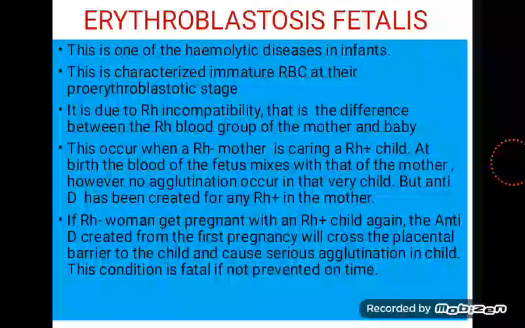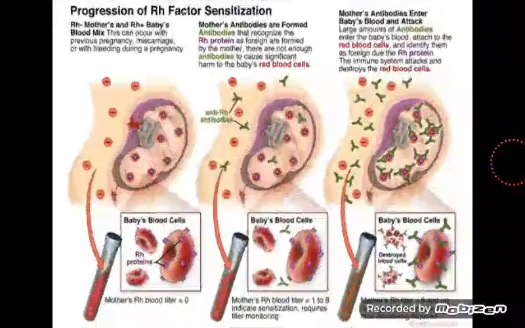The second time the woman gets pregnant, if she carries another positive child, all the antibody that her body has created from the first child will cross the placenta and go and attack the child. This is the case, and it's going to lead to what? Agglutination. This is what I'm talking about here.